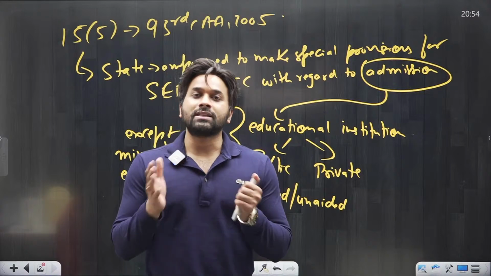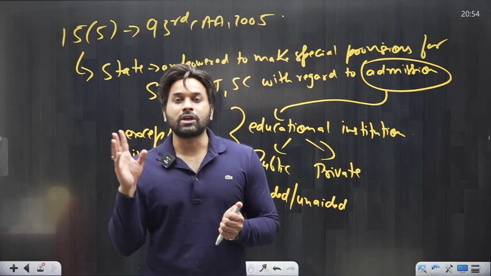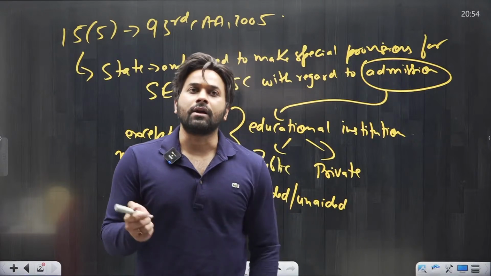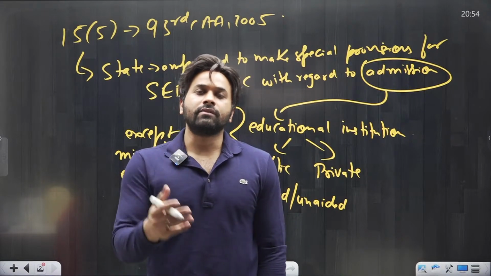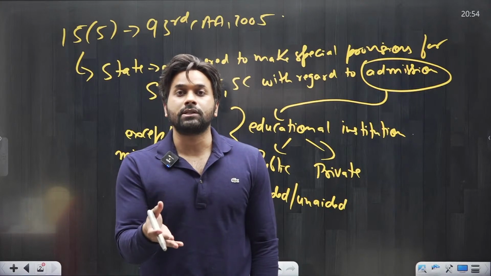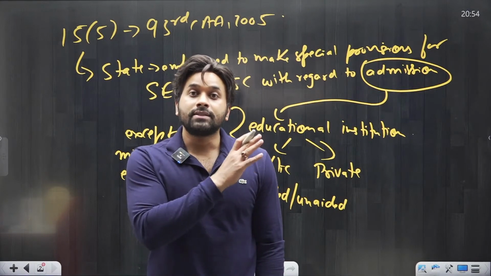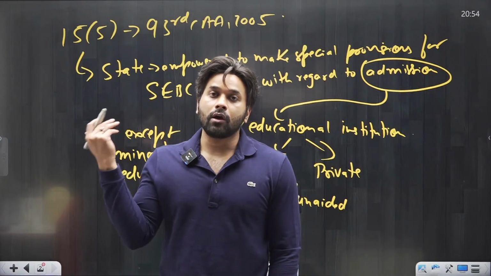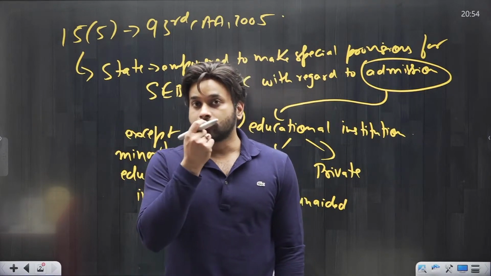This caused a massive uproar at that time in 2007 and 2008. There was massive uproar in the entire country regarding the reservation, especially to OBC, that too 27%. So 27% reservation was given to OBC in central educational institutions. This was done to enforce this particular clause of Article 15.